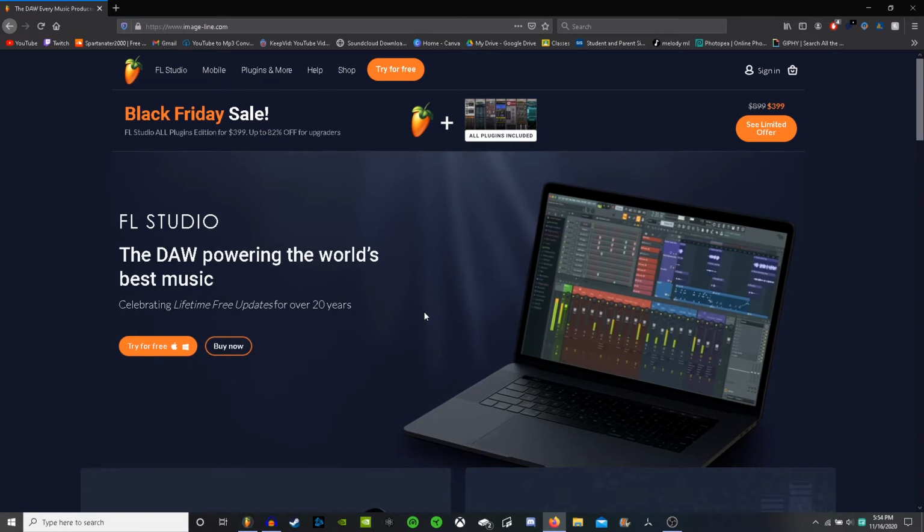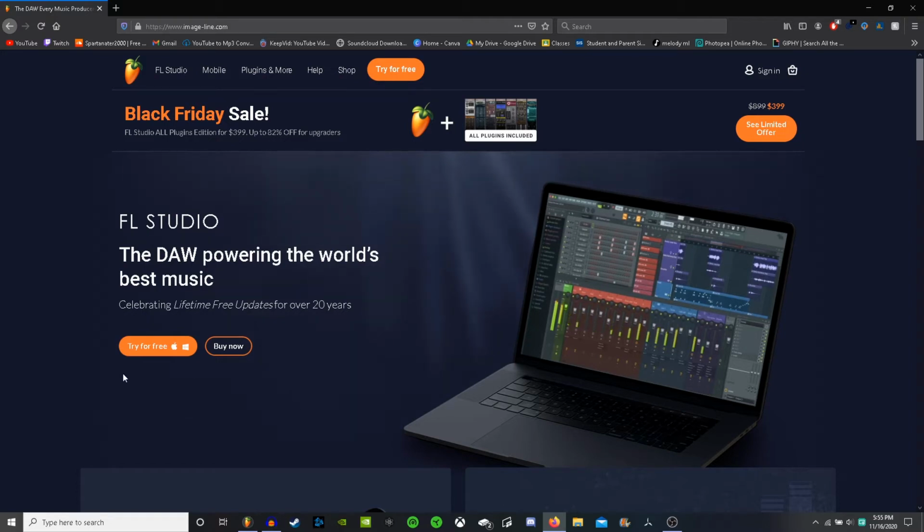Now a quick tip for those of you who don't have FL Studio, you can actually get a free trial of it, and it has pretty much everything you'd need for general use. Just know that you can't actually save project files and reopen them. So if you save something, you can't go back and reopen it until you purchase a package of FL Studio. So if you do everything in one sitting and export your finished product, then you're good to go.